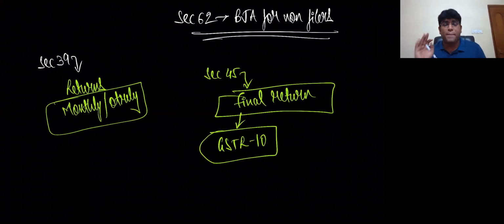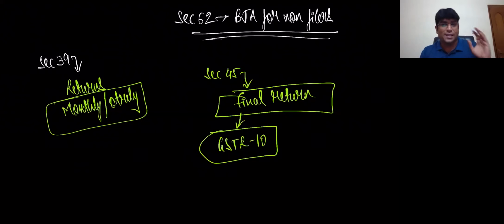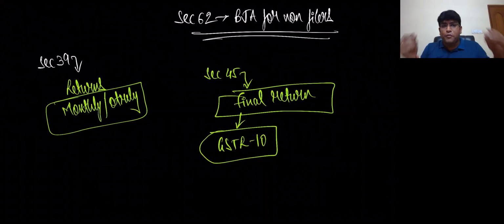I repeat one more time. Final return is filed within 3 months from date of cancellation or within 3 months from date of order of cancellation. Final return is filed in a form called GSTR 10. Now, why did I suddenly talk about this word called return under 39 or return under 45? There is one reason, my dear friends.